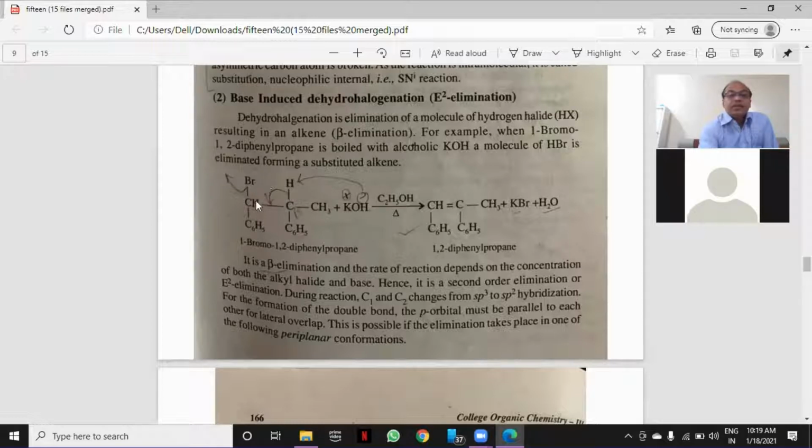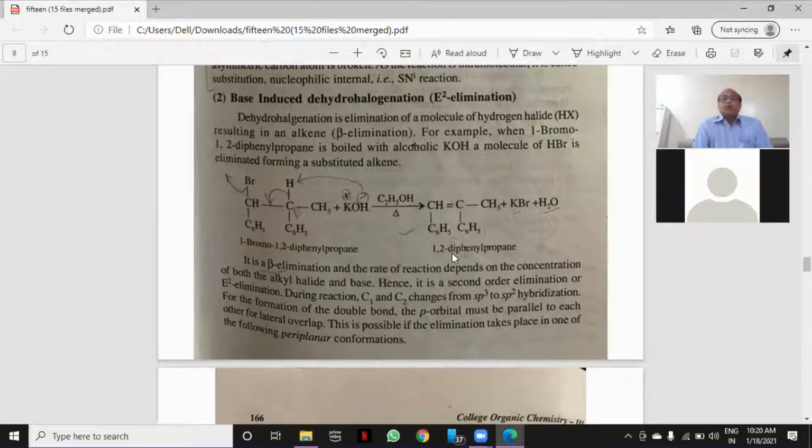And when a double bond forms between two carbon atoms, to satisfy the valency, this Br should get removed, and it will be Br minus. When removed, it will be taken up by this K, potassium ion, and it will be formed as KBr. And the product will be C6H5CH=CCH3C6H5, which is 1,2-diphenyl propene.